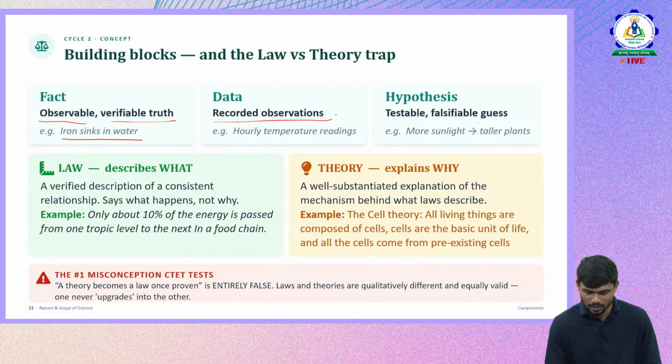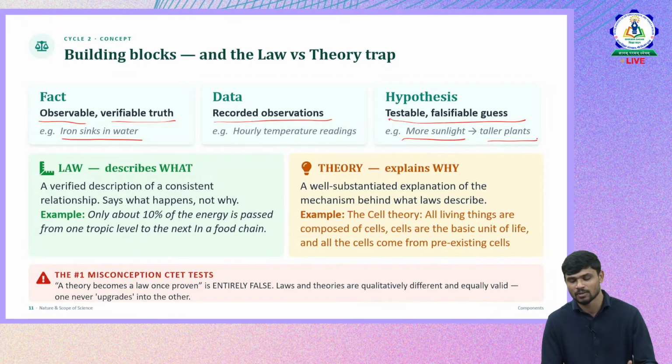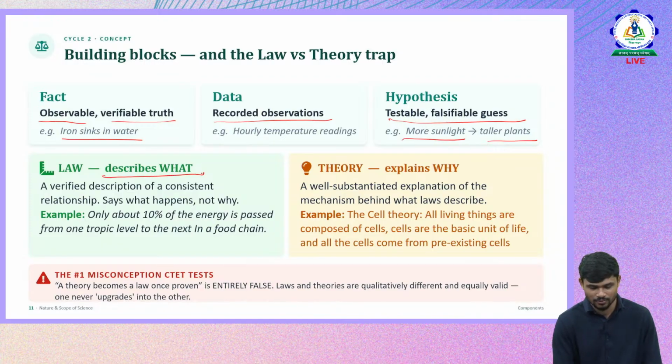Then data is recording observations, and a hypothesis is a testable and falsifiable guess. We already discussed that. For example, more sunlight, taller plants. When we talk about a hypothesis, it's an assumption that is being made. We might assume that when there is more sunlight, the plants will be taller. What if there is no sunlight? These are the questions that arise, and we go for experimenting and understanding whether the assumption is right or wrong, whether the hypothesis is right or not. Okay, so a law describes what, I already told you. Then a theory explains why.